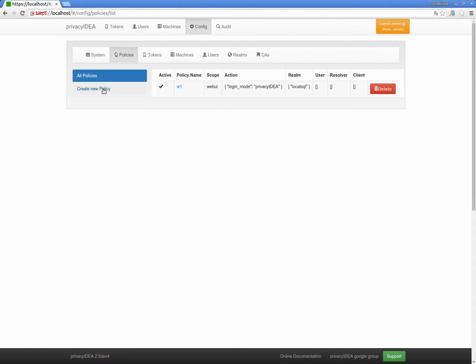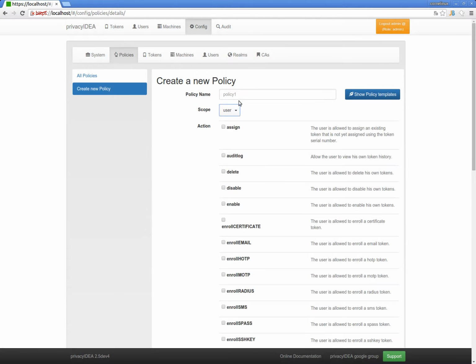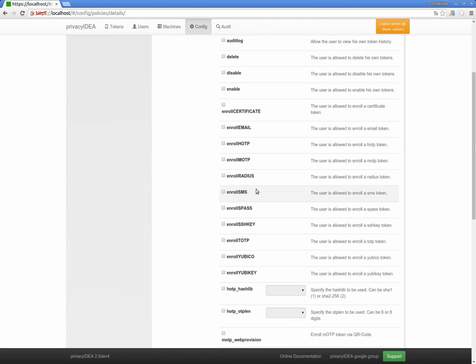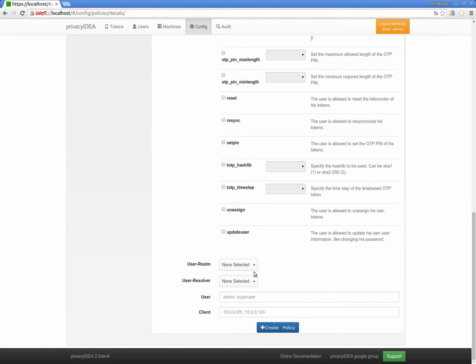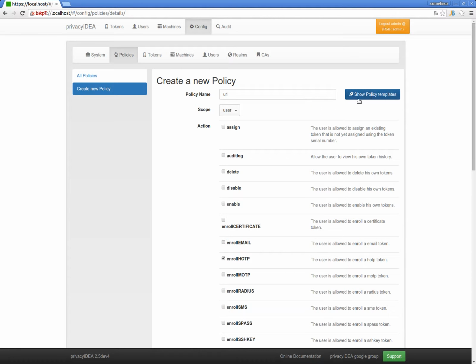Okay, everything is fine. Then we create another policy, a user policy. We do not want to confuse the user. The user should only be able to enroll OTP tokens. Okay, fine.